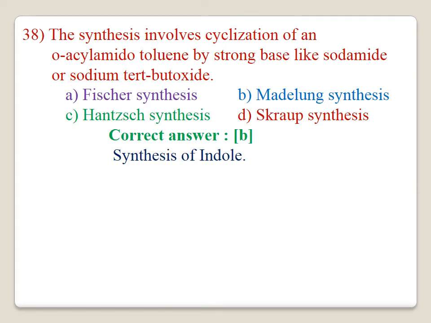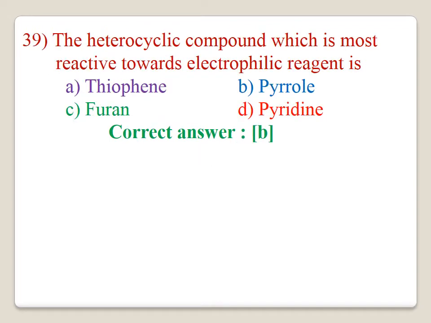38. The synthesis involves cyclization of an ortho-acyl amidotoluene by a strong base like sodamide or sodium tert-butoxide. The correct answer is B. That is Madelung synthesis. This is for synthesis of indole. 39. The heterocyclic compound which is the most reactive towards electrophilic substitution reagent is B, pyrrole. This may be due to the presence of the nitrogen in the ring, which we have already discussed.